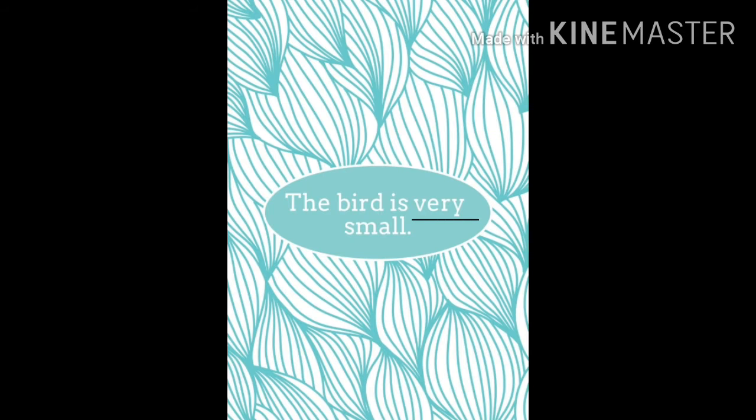One more example, the bird is very small. This sentence has an example of an adverb that describes an adjective. Do you see an adjective in this sentence? Yes, small is an adjective. It describes the noun bird. But there is an adverb that describes small. It tells us how small. Do you see the word? Very. Very is an adverb because it describes the adjective small.